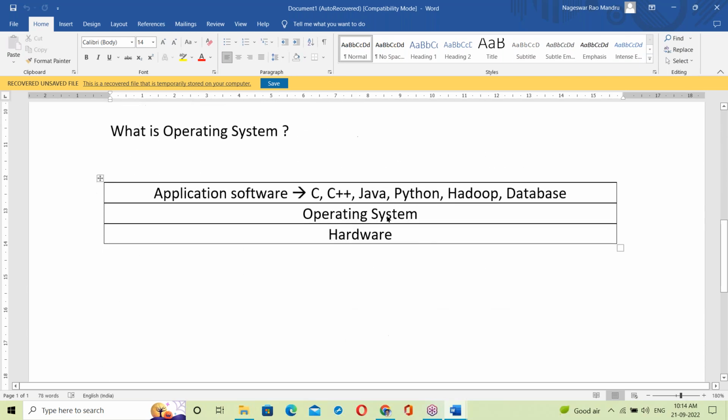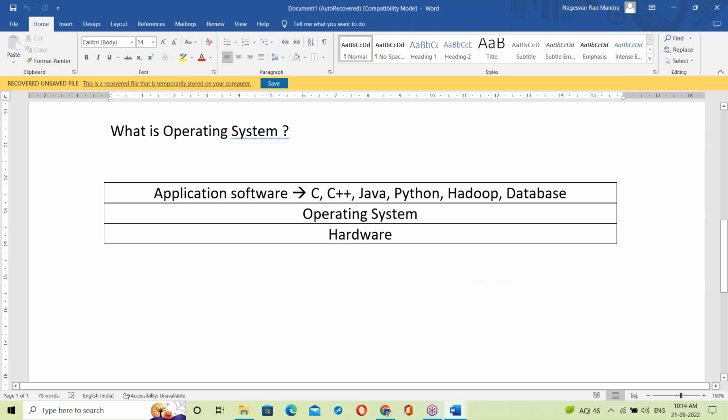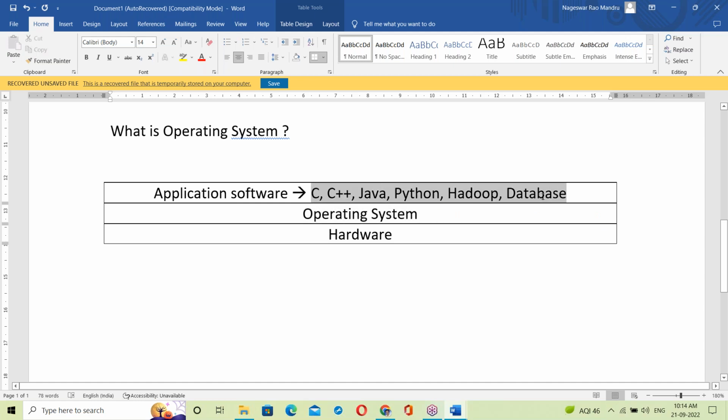Yes. So, this is the topic we discussed till now. Hardware. On top of hardware, there's an OS. On top of OS, all these are running.